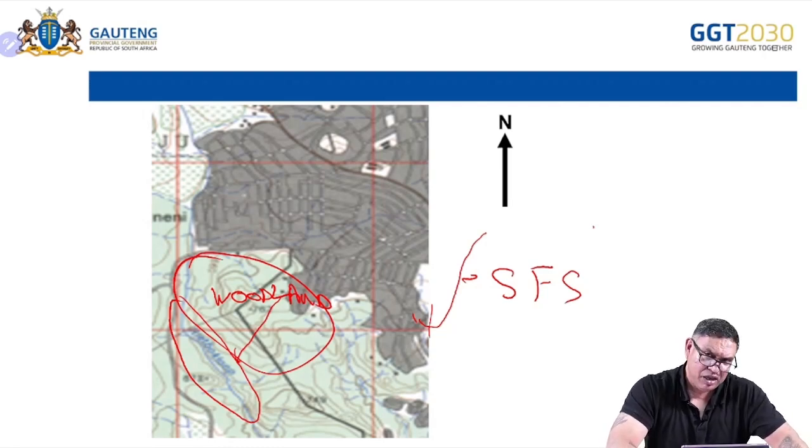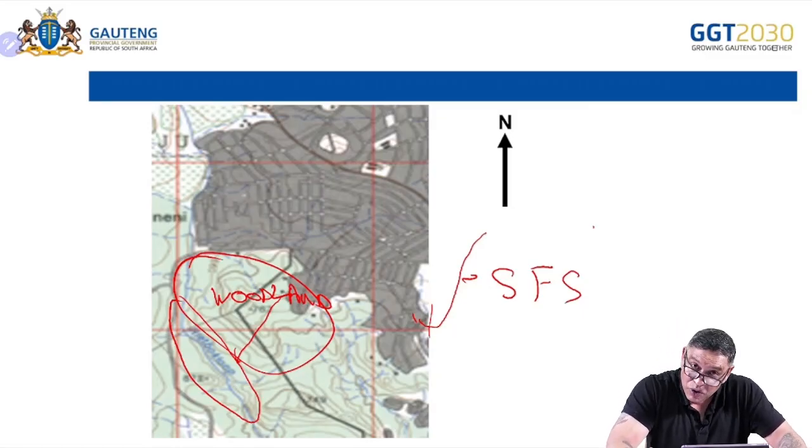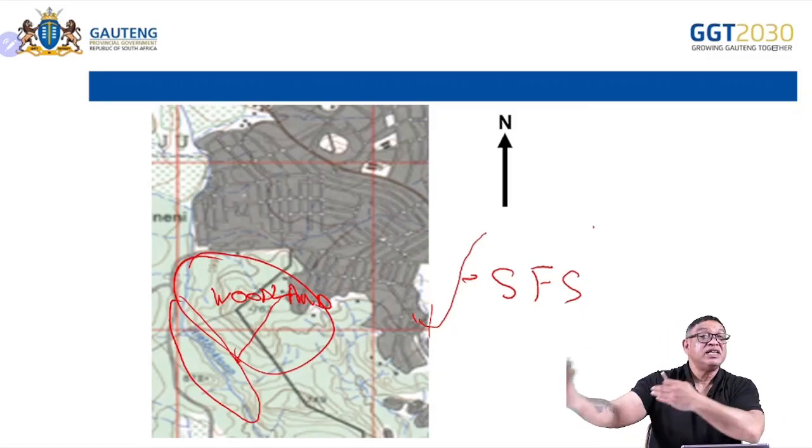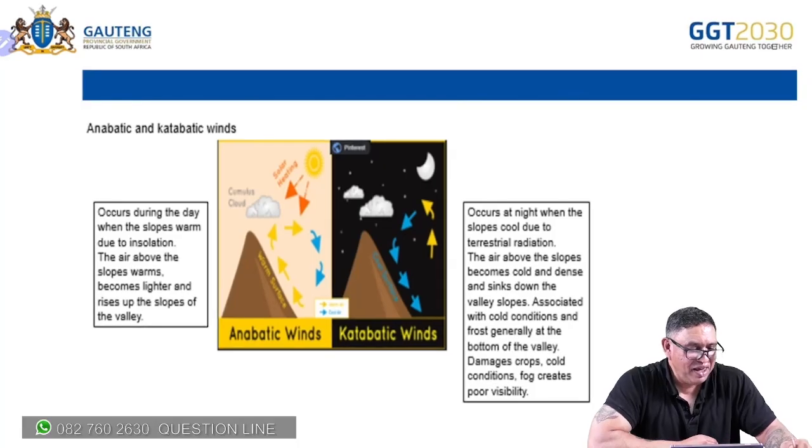Don't tell your teacher, it's map work again, because you're learning it to link it. Your map work section of Paper 1 will relate to climate and geomorphology. So there will be questions, and the more you relate, the better you perform there. I'm sorry, I'm always giving my lectures, but I must keep reminding you. So there we are.